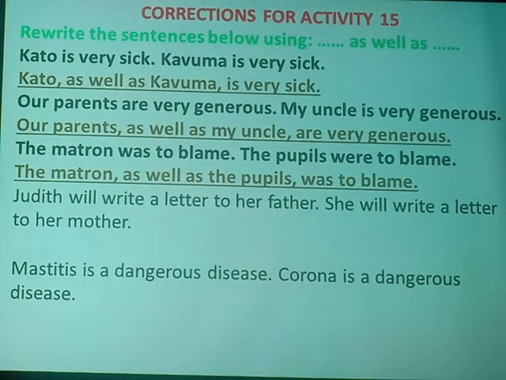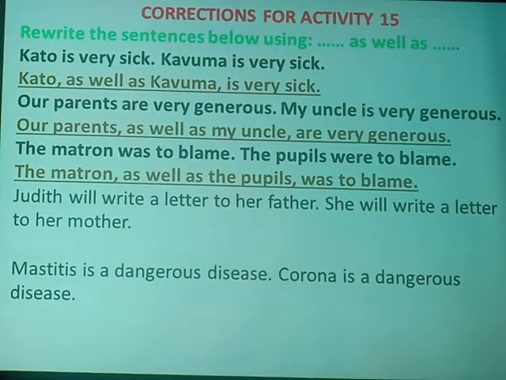Take a look at the next number. Judith will write a letter to her father. She will write a letter to her mother. This time round we have only one subject, Judith, doing an action of writing a letter, but to different people. We have to her father and to her mother.